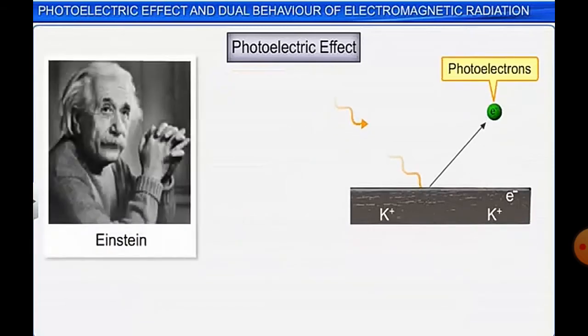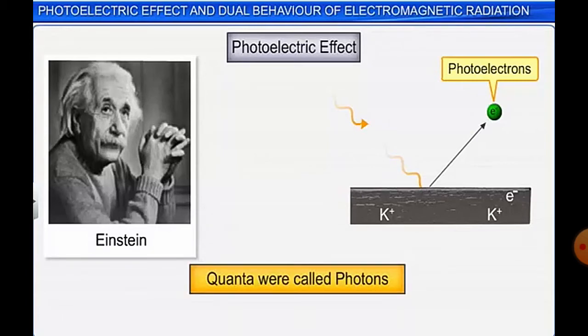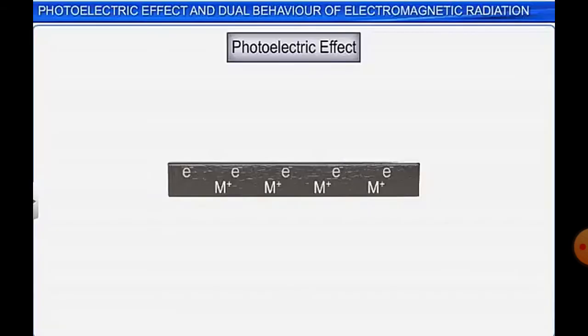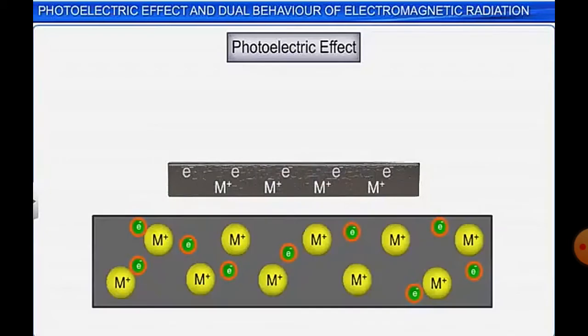Einstein explained this photoelectric effect and he received the Nobel Prize for this. He took into consideration Max Planck's quantum theory to explain the photoelectric effect. According to this, Einstein suggested that light consists of small packets of energy, which were called quanta by Max Planck, and he called them photons. So until a particular energy is supplied, electrons won't be emitted.